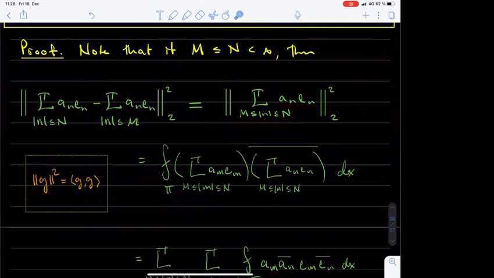To evaluate this quantity further, we recall that the L2 norm squared of any function is given by the L2 inner product of that function with itself. In particular, if we apply this formula to the sum of the functions a_n e_n, we arrive at the following expression.